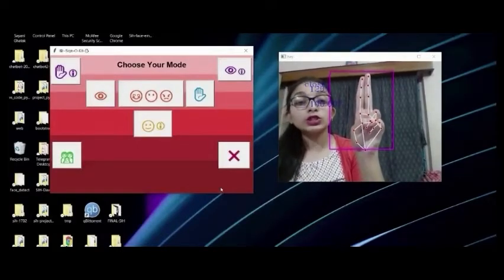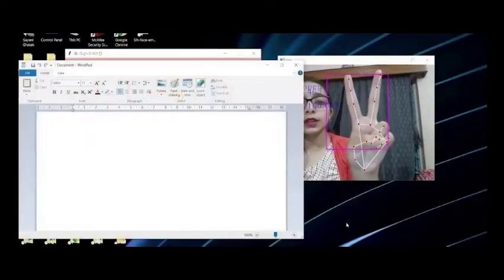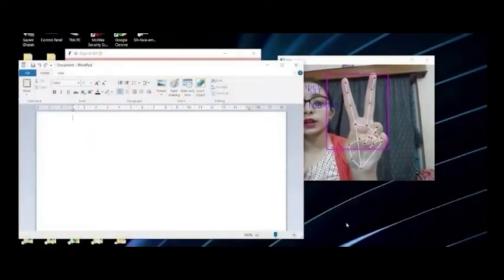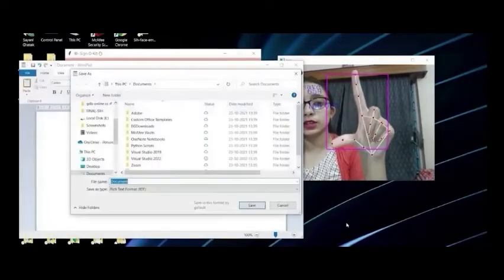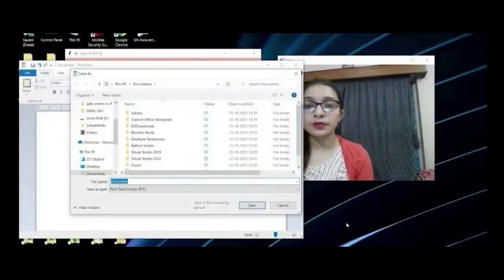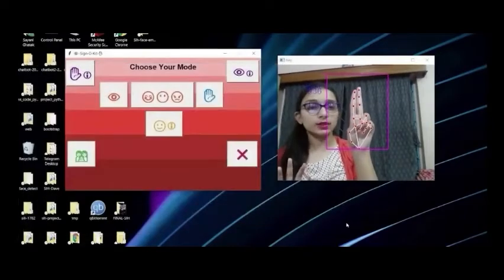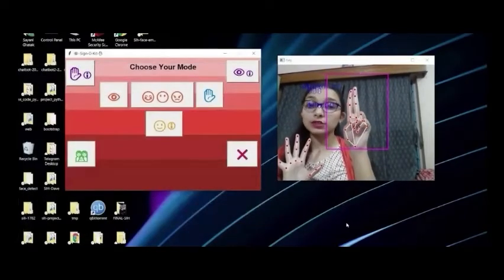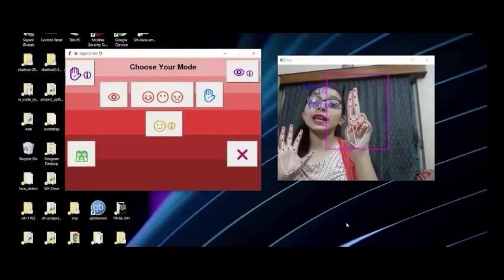And now I want to save the Wattpad. Again, I am opening this Wattpad, closing it, open. I want to write something here and save it. You can see that it is saved here. The save folder is opening here, and I want to close it. Yes, that is good. You can see that my other hand is here. I am not using any kind of input device.